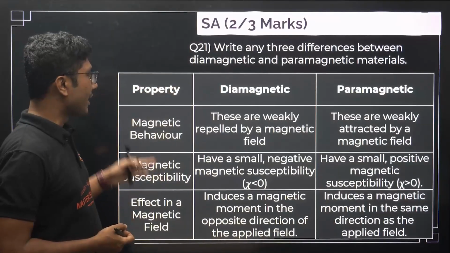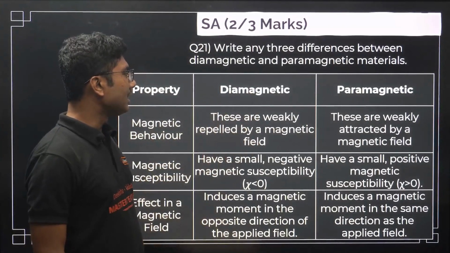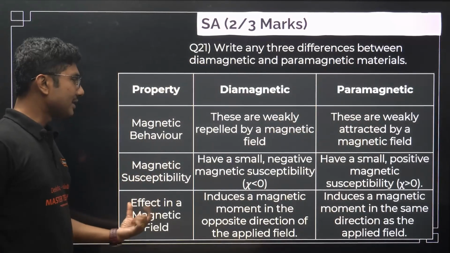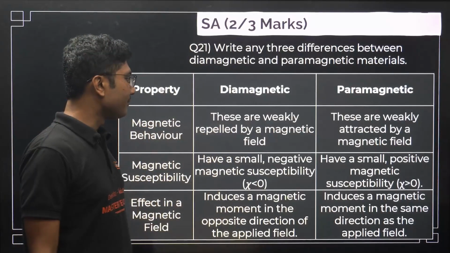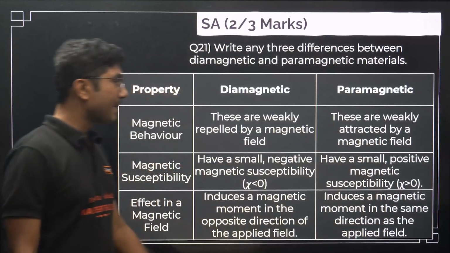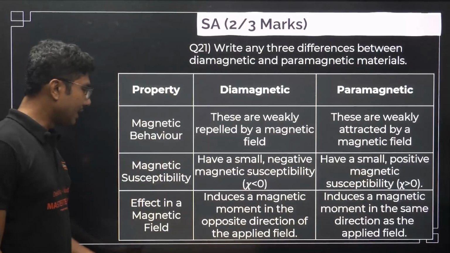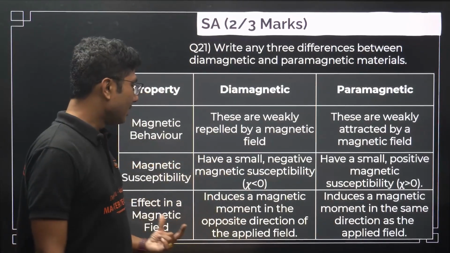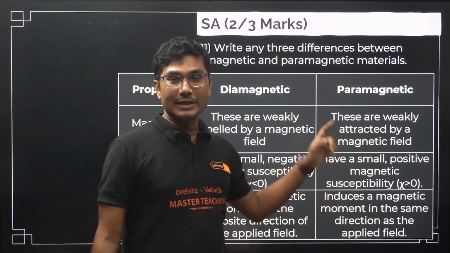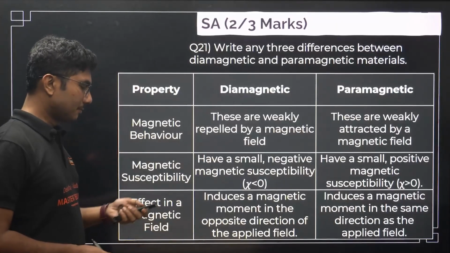So first you have to write the property. Magnetic behavior: diamagnetic substances are weakly repelled by a magnetic field, while paramagnetic substances are weakly attracted by a magnetic field. Magnetic susceptibility: diamagnetic substances have a small negative magnetic susceptibility, chi less than 0, while paramagnetic substances have a small positive magnetic susceptibility, chi greater than 0. Effect in a magnetic field: diamagnetic substances induce a magnetic moment in the opposite direction of the applied field. In the case of paramagnetic, it induces a magnetic moment in the direction of the applied magnetic field.